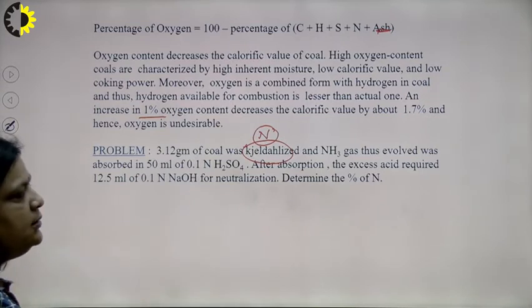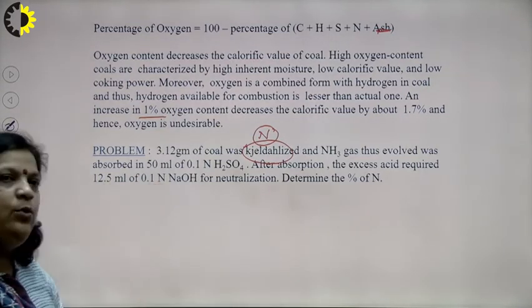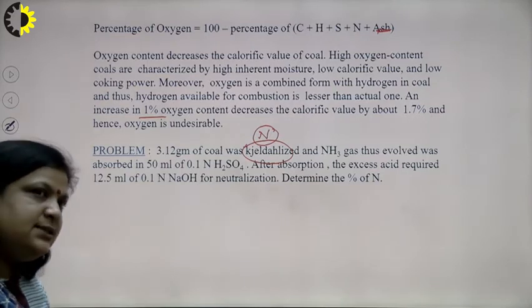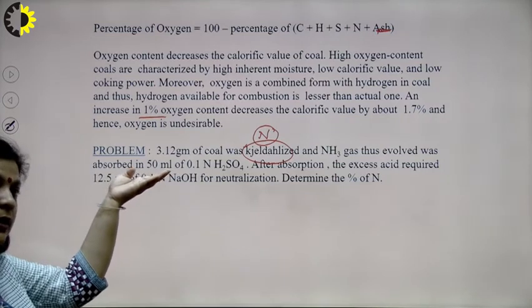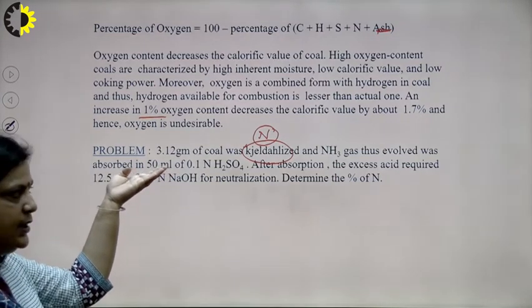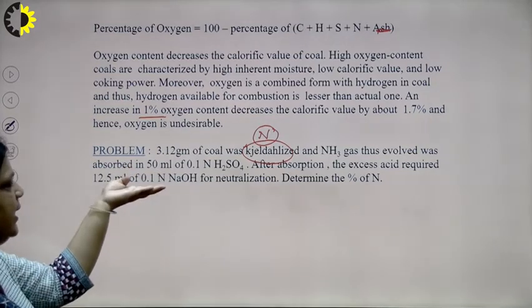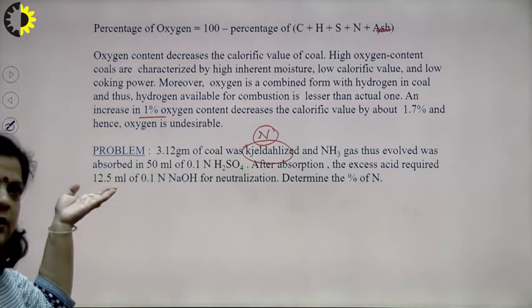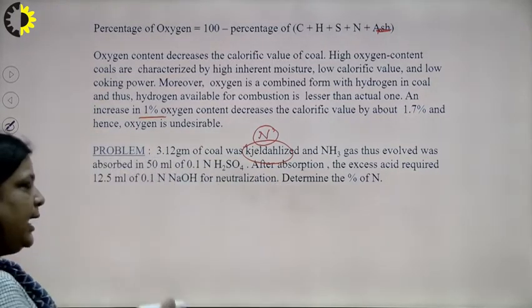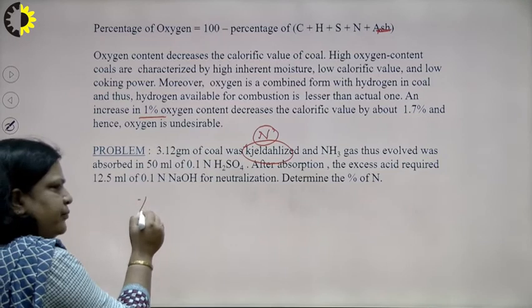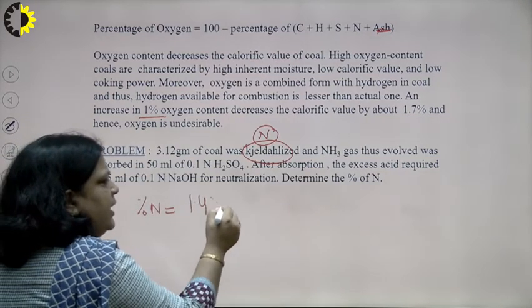After absorption, the excess acid required 12.5 ml 0.1 N NaOH. It means the total acid used is 50 ml, but the extra acid is neutralized with 0.1 N NaOH, and 12.5 ml NaOH is used. Determine the percentage of N.